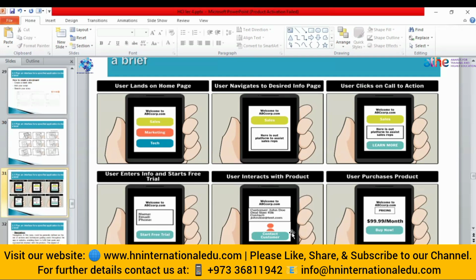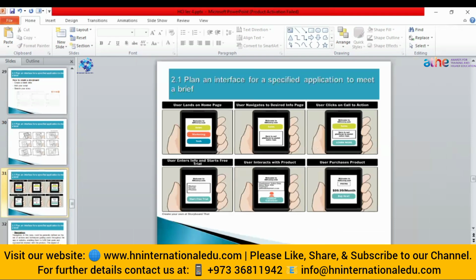So we have different kinds of tools which we can use to create storyboards. The first one is the wireframe, and I will tell you how you can use that because it can be a part of your second task. So I will tell you how you can use wireframe.